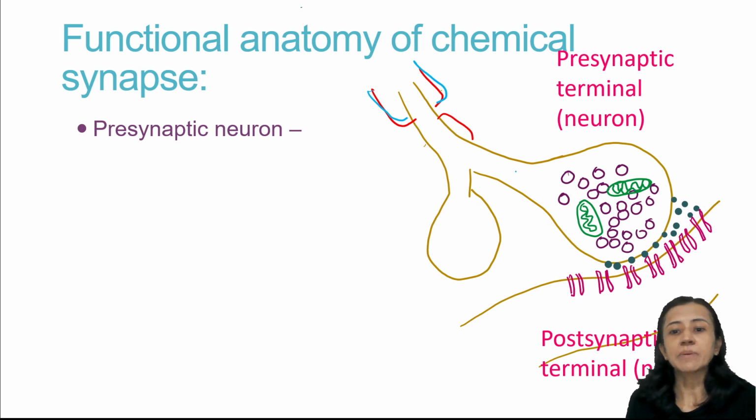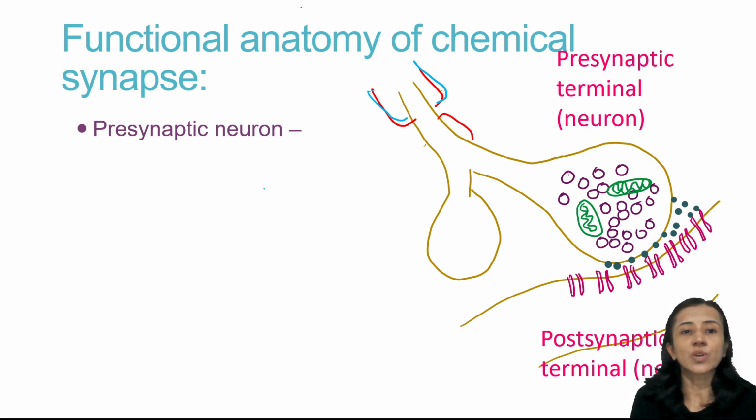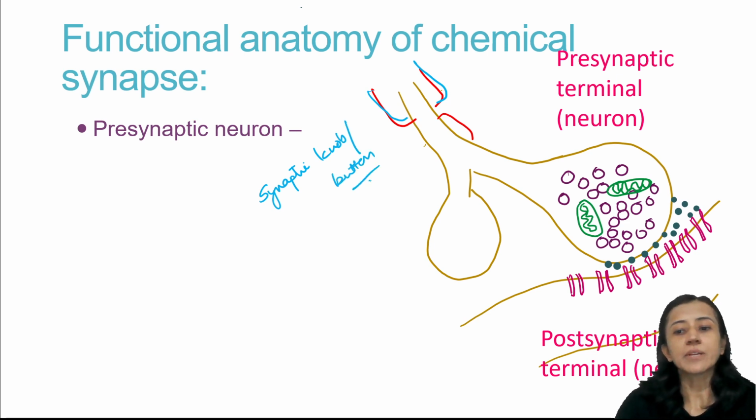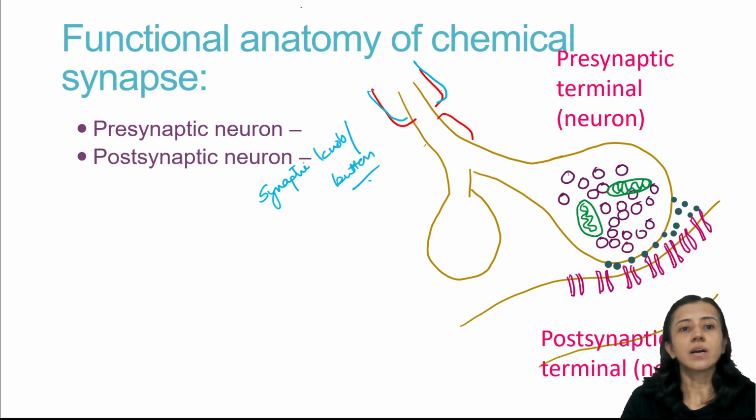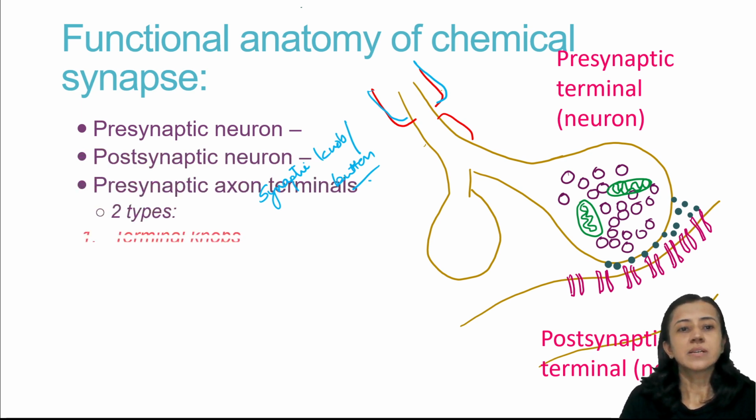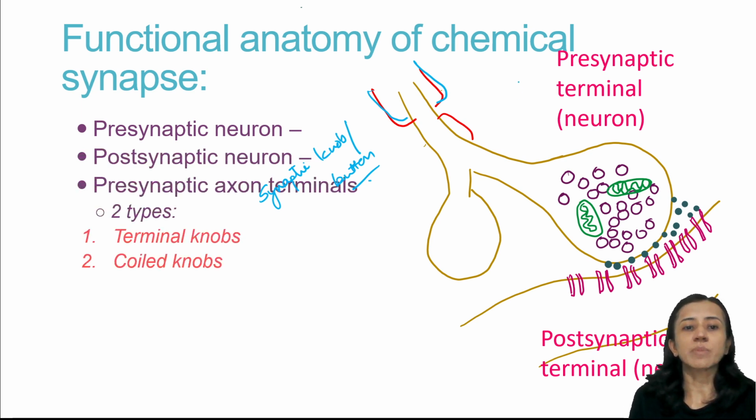Now this presynaptic axon terminal forms a swelling that is known as synaptic knob, or it is also known as synaptic button. The number of synaptic knobs or buttons varies depending on the type of synapse where it is located. Now this we have discussed. These synaptic knobs or buttons are of two types.